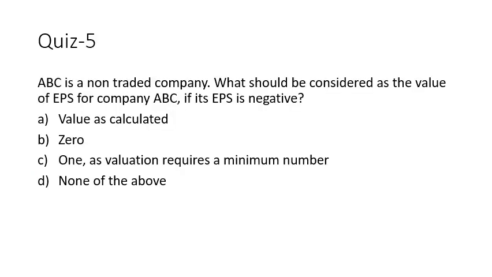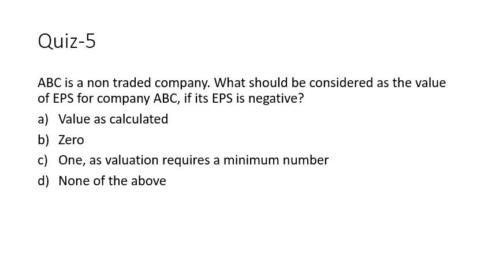We move on to question 5, which is about ABC, a non-traded company. What will be considered as the value of EPS for company ABC if its EPS is negative? Many times when companies are loss making, the EPS is negative, but negative EPS cannot give you a precise answer. What value should we consider?